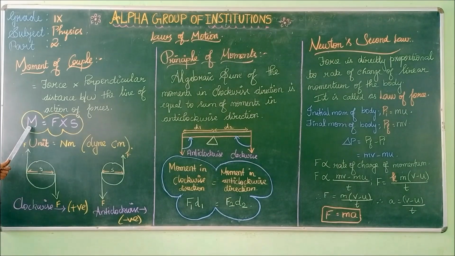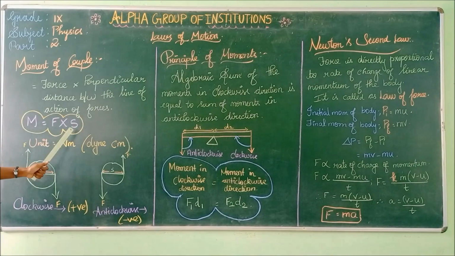Moment of force is expressed by the symbol capital M, which is equal to force into distance, represented as S. So M is equal to F into S, force into perpendicular distance between the line of action of forces.